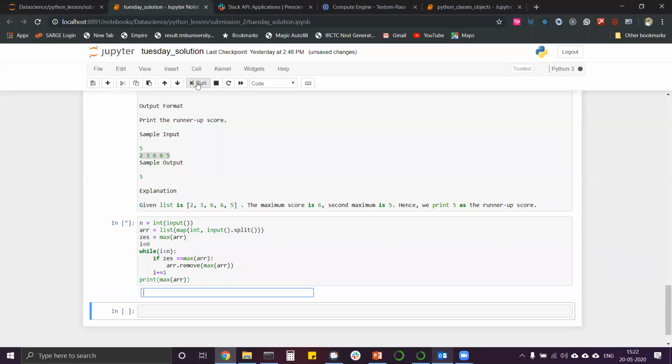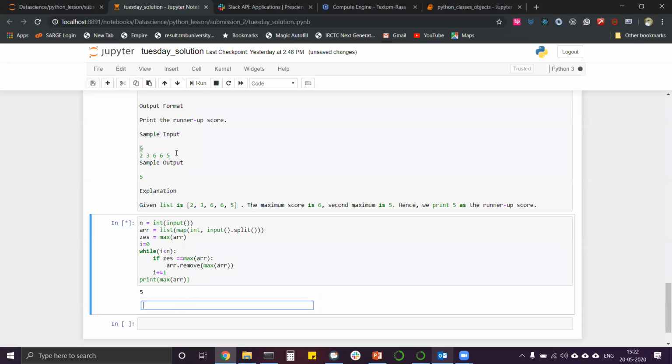If we do this and enter this 5 here, copy and paste it here, it will print out 5. But in the background, what happened is we created an array using the list, that is 2 3 6 6 5. Then we set a while loop with an incremental value, i is 0, less than n, which is 5. We check a statement: zes equals max of arr. What is the maximum of the array? That is 6 that we have entered.